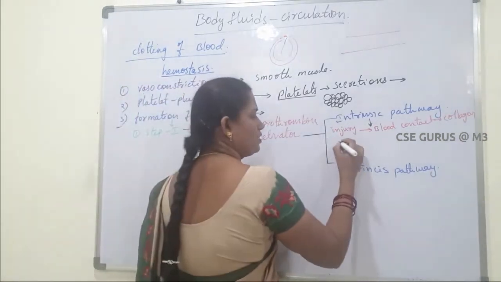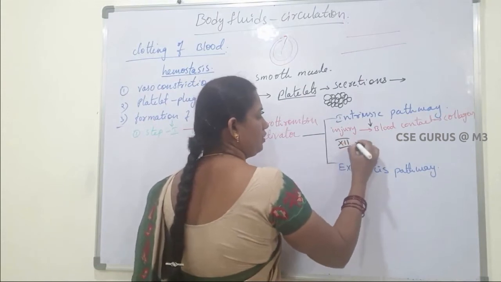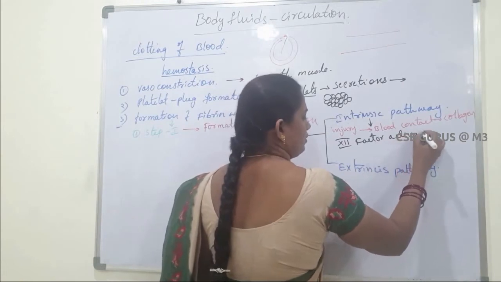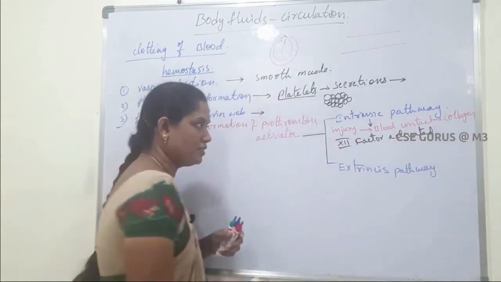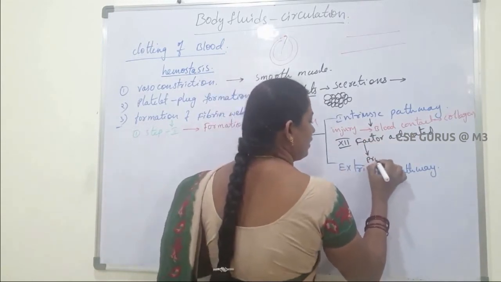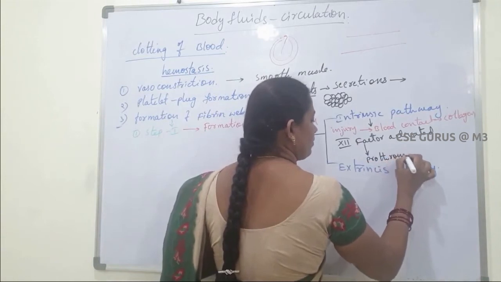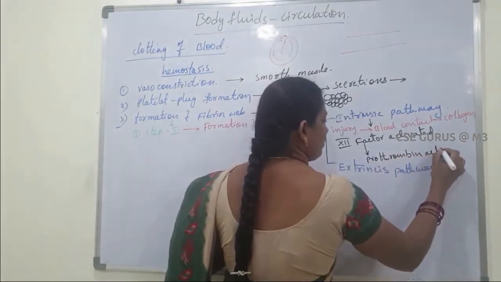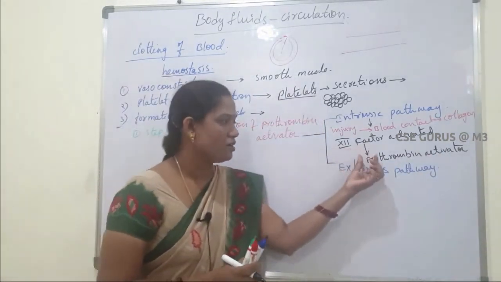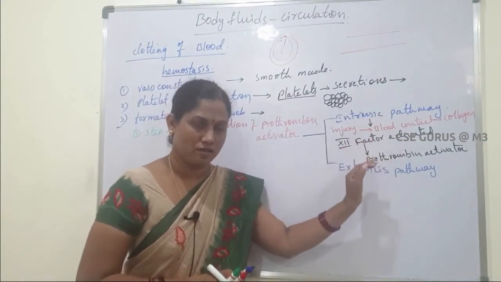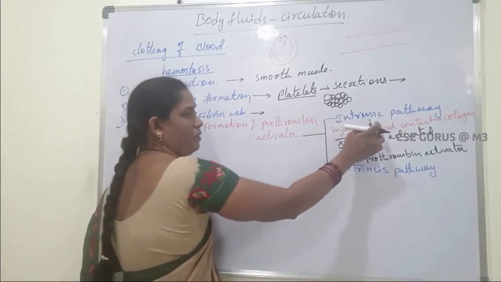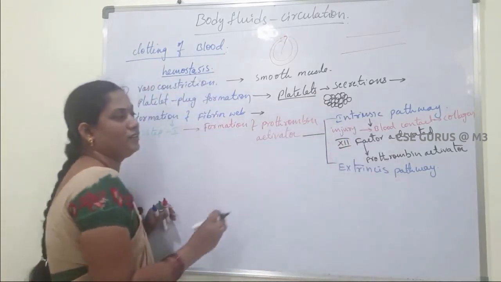As a result, the 12th factor is activated. This 12th factor forms the prothrombin activator. In the middle, some other cascade reactions also take place. So first of all, if any injury takes place, the blood will contact collagen.